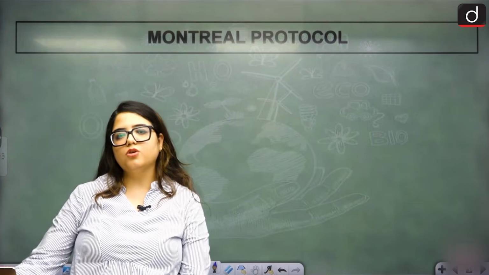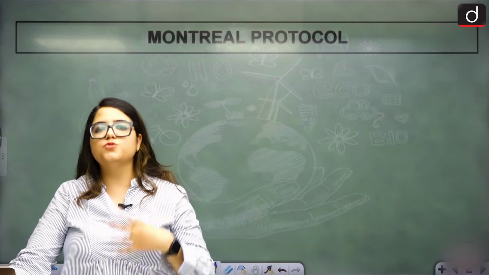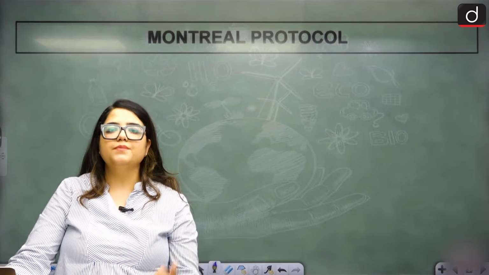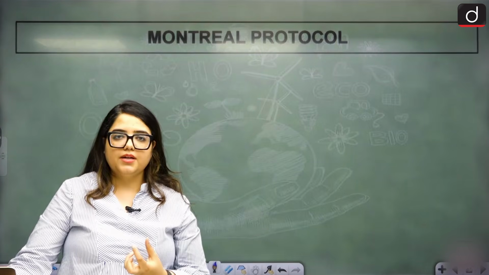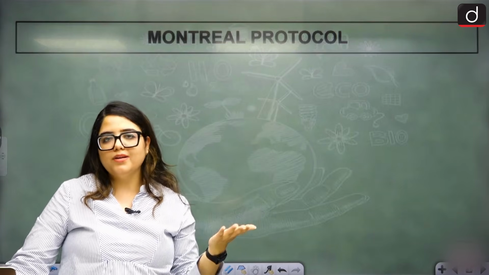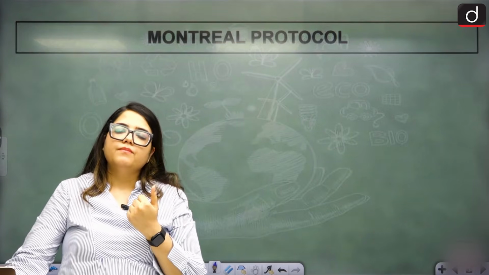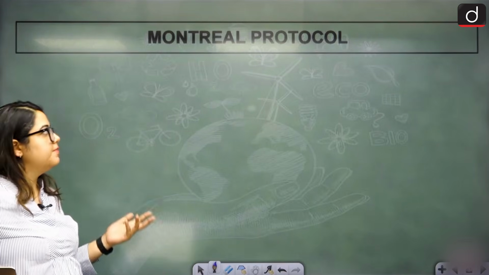So for resolving this issue, we've come up with multiple conventions, agreements, protocols, etc. so that we can deal with this. We release less carbon dioxide. We capture the carbon dioxide even if it is released, so that a lot of it doesn't reach the ozone layer, and we are able to preserve the ozone layer, right? We have been doing that, and for that we've come up with the Montreal Protocol, and in that we have the Kigali Amendment as well.